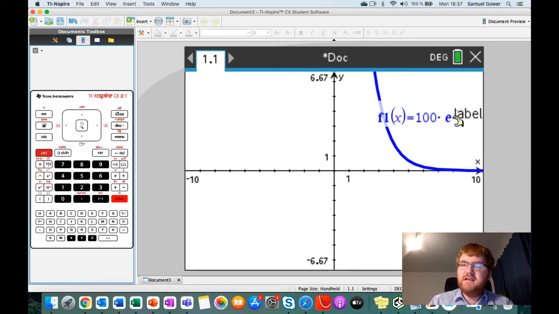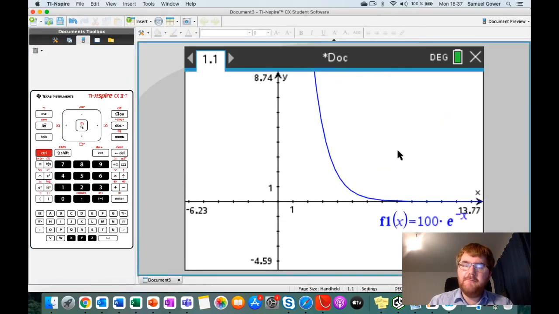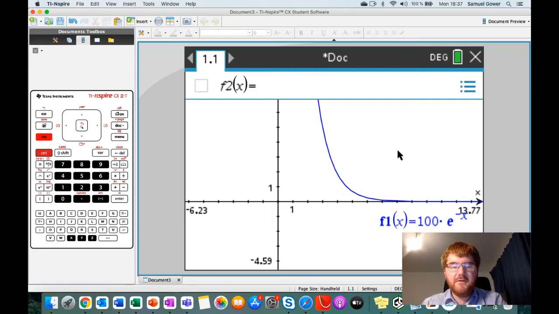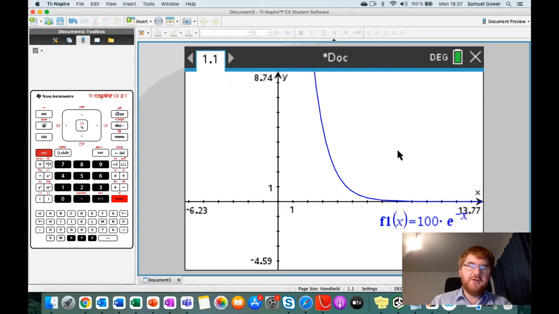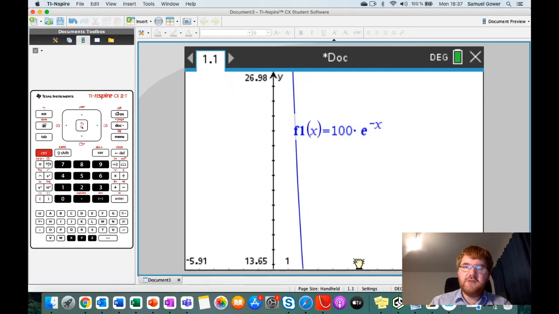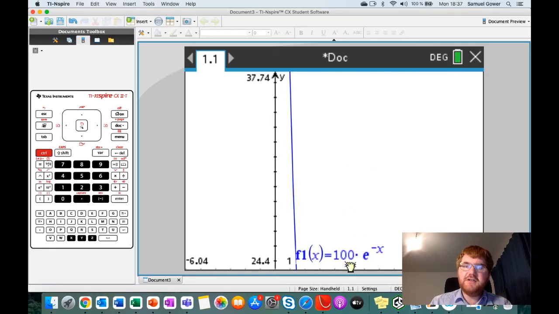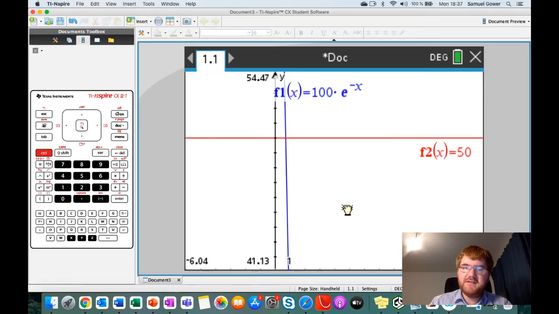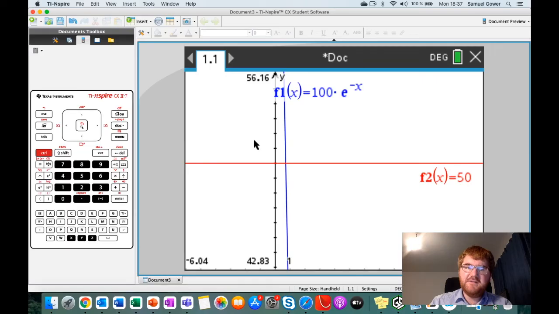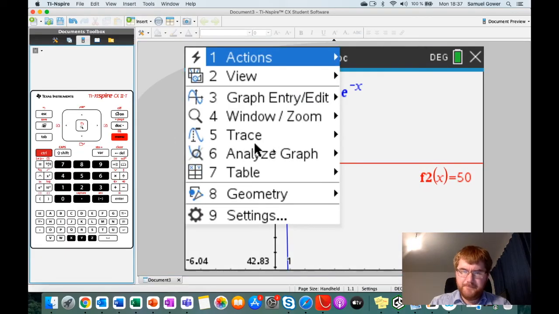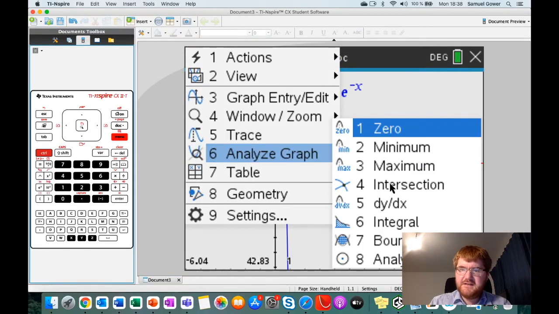So 100 e to the power of minus x. Now remember we wanted this function to equal 50. So we go tab and 50. Of course, we're not going to see the line because we'll need to actually drag upwards until we can find 50. So there's our 50 point there. At this point, we find our intersection point: analyze graph, intersection.